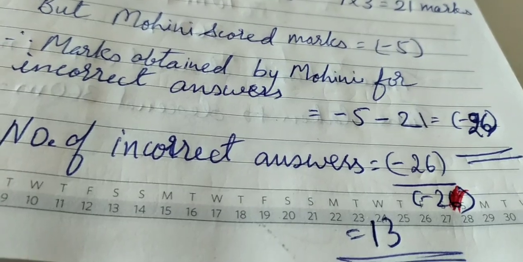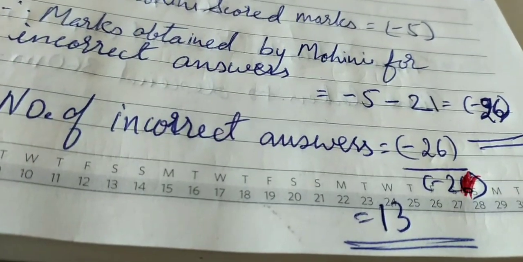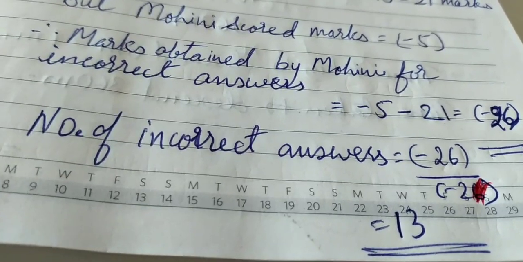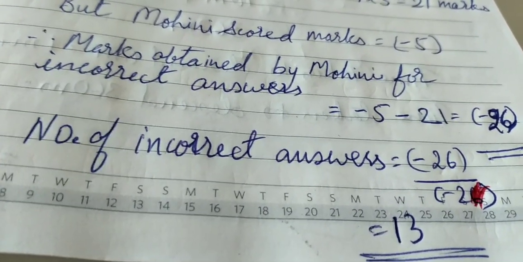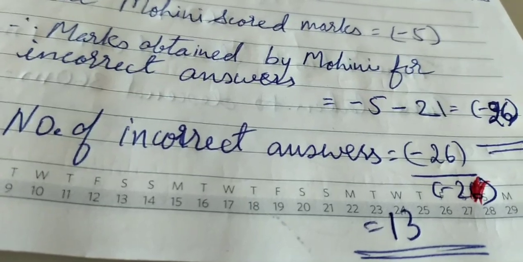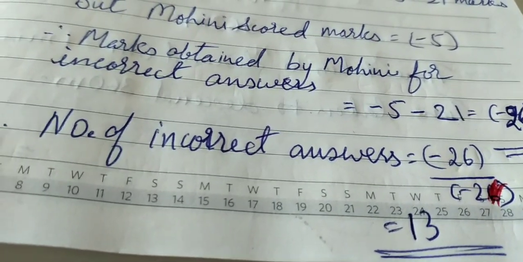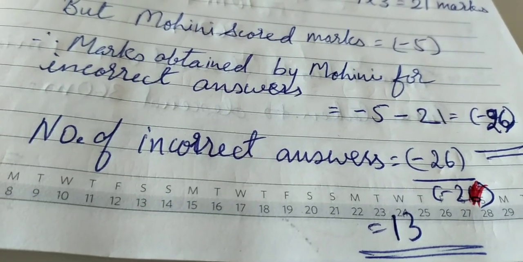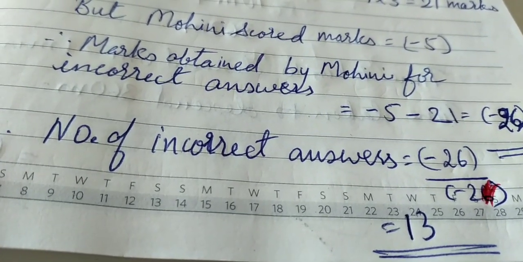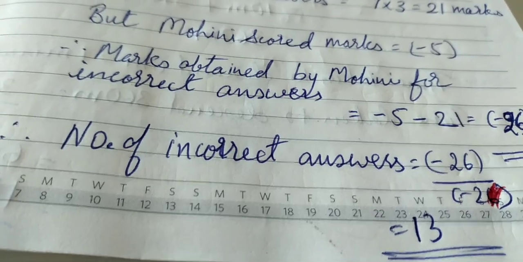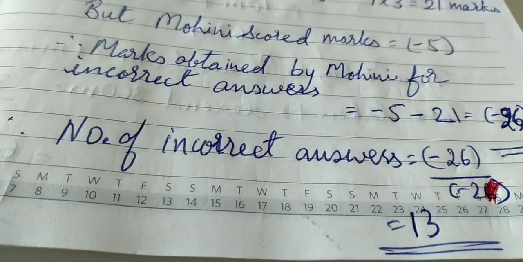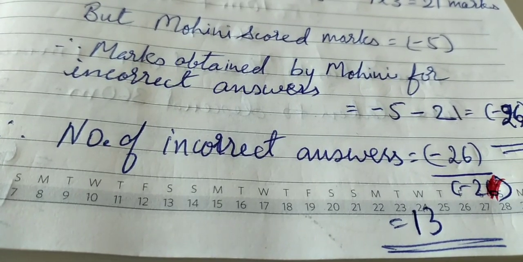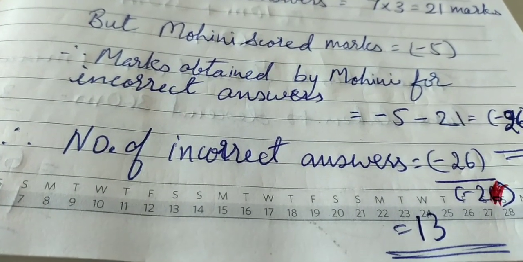Minus 26 divided by minus 2, you get 13. So the number of incorrect answers, or number of questions answered incorrectly, is 13. Okay, so don't forget to correct the answer which you have already written in your notebook while copying from the PDF file. So rectify the mistake.